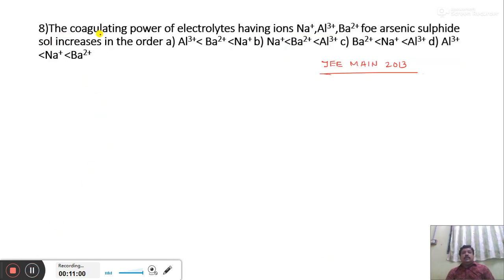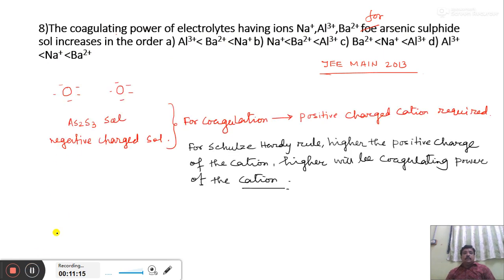Now the last question: the coagulating power of electrolytes having Na plus, Al3 plus and Ba2 plus for arsenic sulfide salt increases in the order. We know arsenic sulfide salt is a negatively charged salt. For coagulation of the negatively charged arsenic sulfide salt, positive charge is responsible.